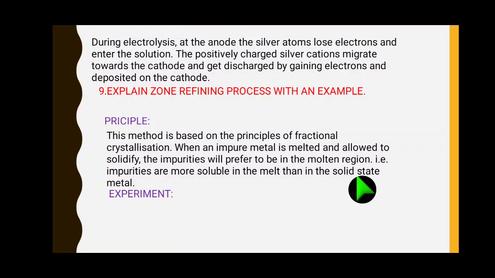So here, what is the principle? Fractional crystallization. The impure metal is melted and we can get a pure metal, right? So the impurities will prefer to be in the molten region, right? That is, the impurities are more soluble in the melt than the solid state of metal. Okay, now I explain.